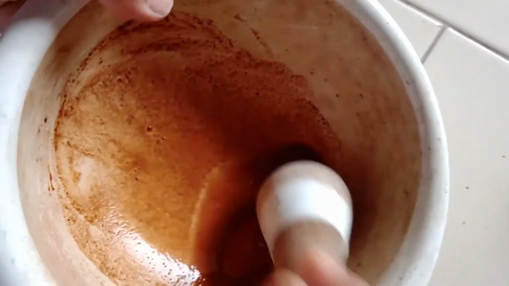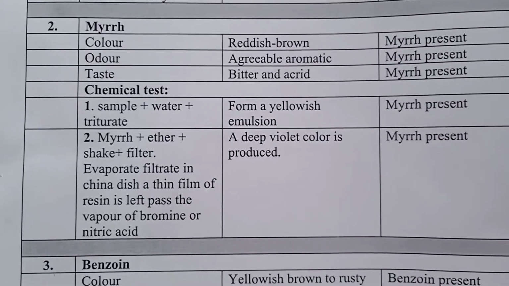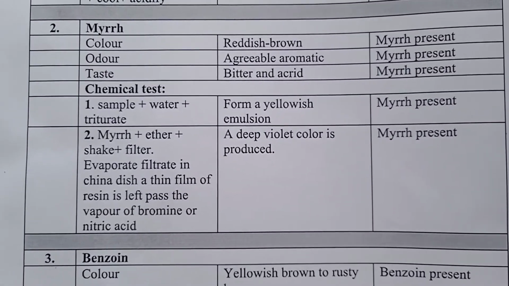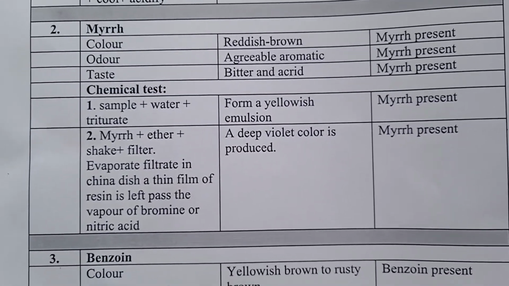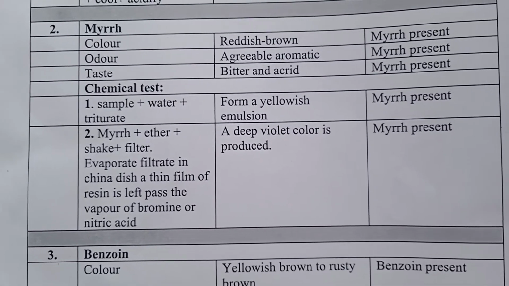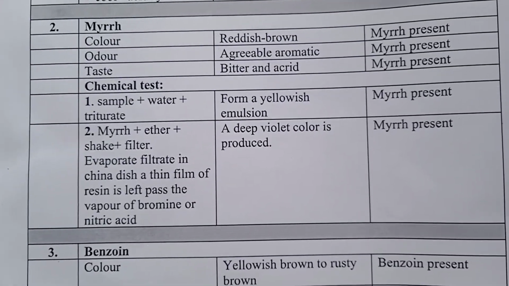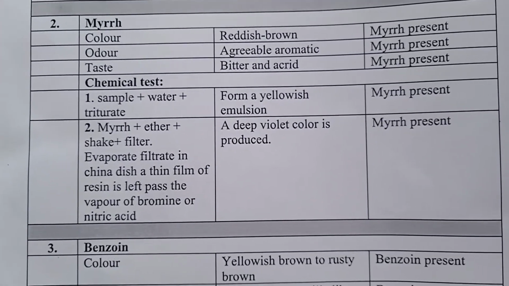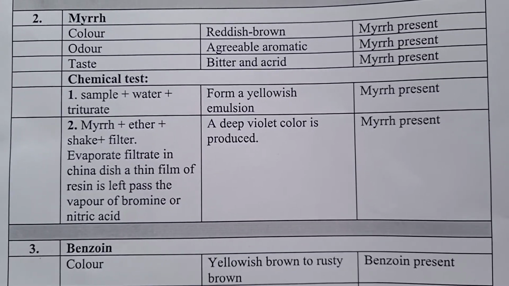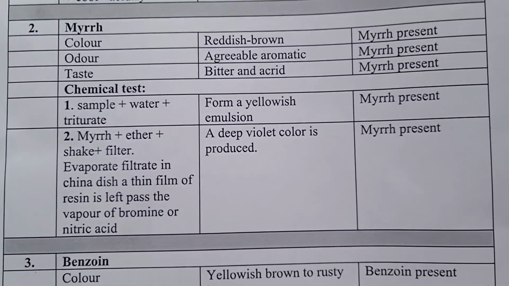Yellowish emulsion has formed. Now for the second test, we take the myrrh and add ether, then shake it and filter it. After filtration we evaporate the filtrate in a china dish. A thin film of resin will form in the dish. To that we pass bromine vapor or nitric acid. A deep violet color is produced. That means myrrh is present.